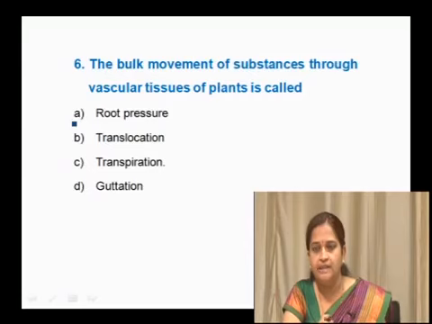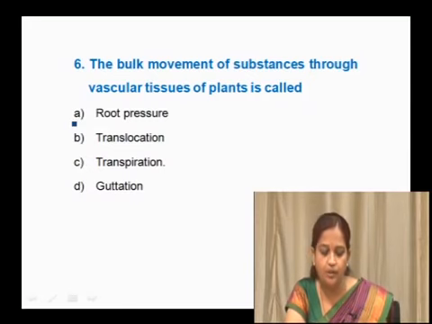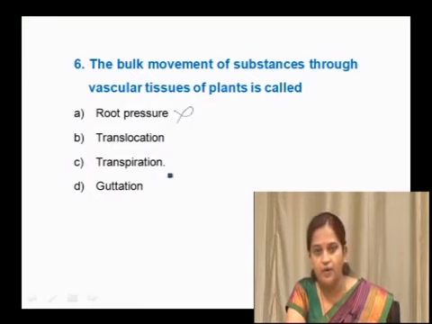Next question is, the bulk movement of substances through vascular tissue of plants is called what? Whether it is root pressure? No, the pressure created inside the root is called root pressure. This is not the correct answer. Transpiration is evaporation of water in the form of vapor through stoma or stomata. So, this is also not the correct answer.